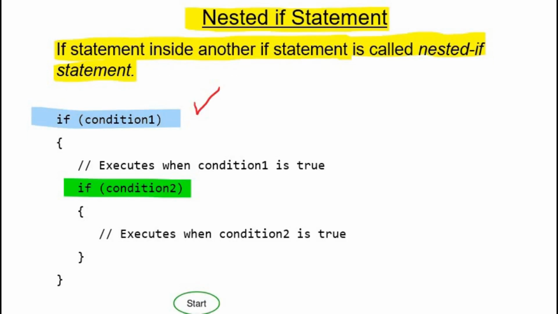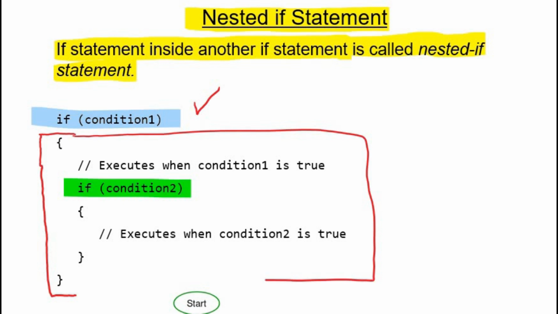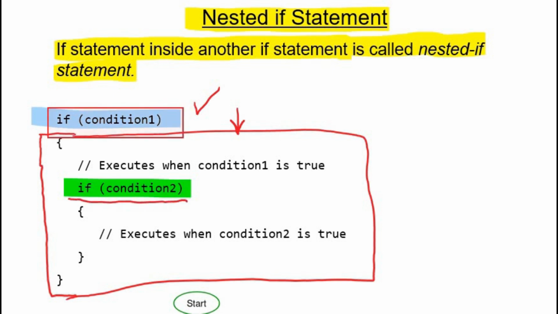This is because the body of the if statement starts from this curly brace and ends at this curly brace. Now, if condition 1 is true, then the body of the if statement will be executed, not otherwise.